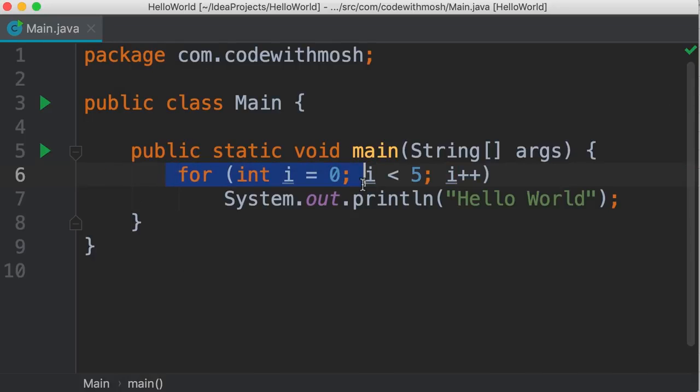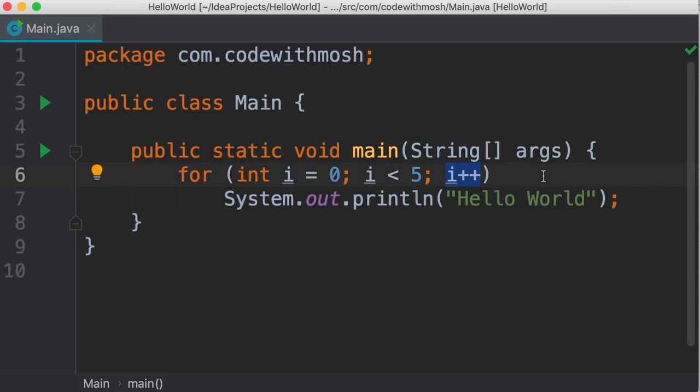When Java sees this for loop, first it will execute this statement. So here we're initializing i to 0. Then Java evaluates this condition. Is this condition true? Obviously it is, because 0 is less than 5. So the control moves to line 7. This line gets executed. Now at the end of this iteration, the control moves here. So i is incremented by 1.